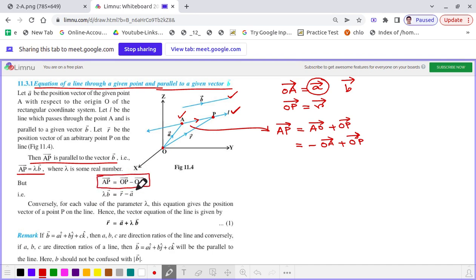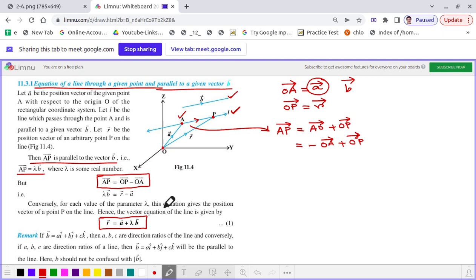Now we have just learned the vector AP is nothing but lambda into B. So then we can say that lambda into B is equal to the vector OP, which is R, minus vector OA, that is A. So lambda into B is equal to R vector minus A vector. If we write it more clearly, the R vector is equal to A vector plus lambda into B vector. That is the vector equation of that straight line.